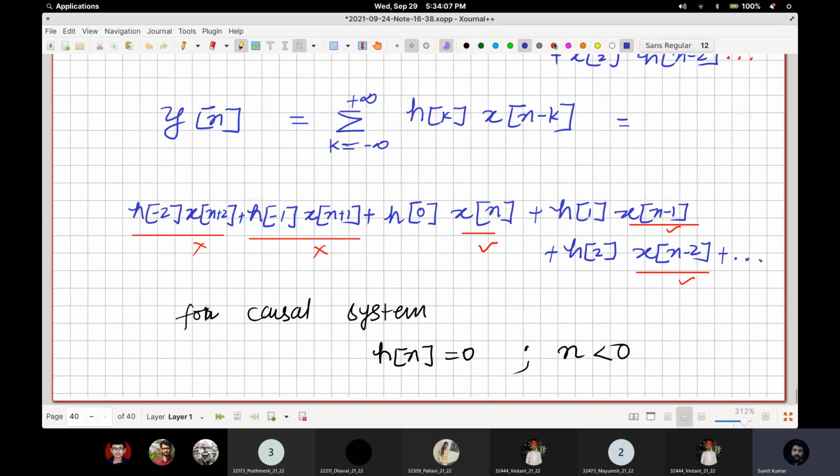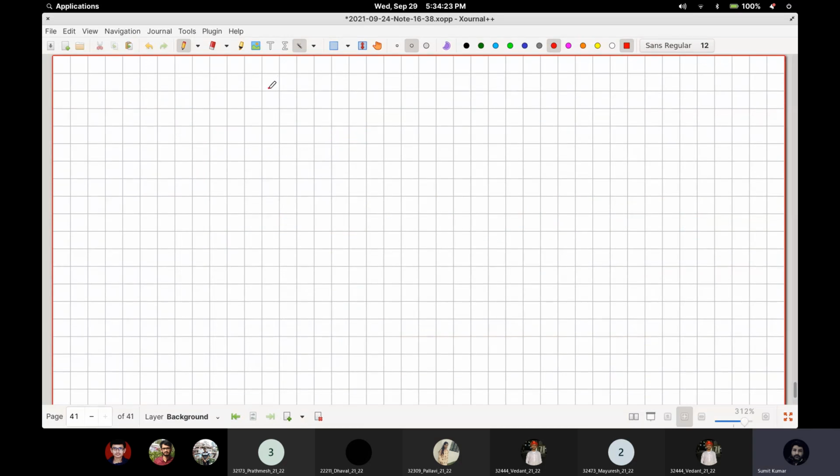So given an impulse response, you can always determine whether the system is causal or not, depending upon whether its impulse response is causal or not. And this is the definition of a causal signal as well, that causal signals are 0 before t equal to 0. Similarly for a continuous time system, h of t should be equal to 0 for t less than 0. So this is the definition of causality in terms of impulse response. Next we are going to see stability.